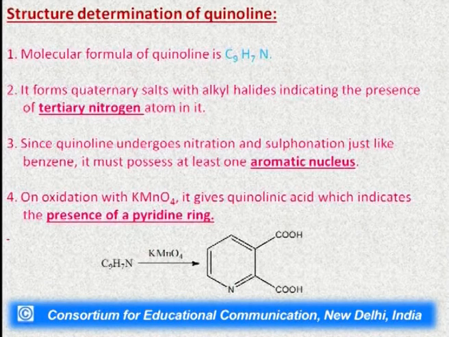Here in this case it comes to be C9H7N. Then after getting this molecular formula, we have to do many reactions on the compound. If we do addition reactions and it adds 2 or 3 bromine or hydrogen atoms, then we will say that it has that particular number of double bonds.